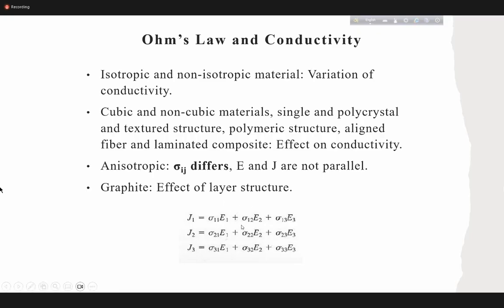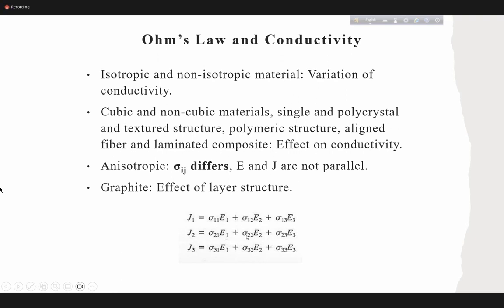That means here you have some longitudinal component, which is sigma 1 1. What does sigma 1 1 mean? If you forget about everything and just see this equation, J equals sigma E, right? Along the x-axis, J1 is proportional to E1 with sigma 1.